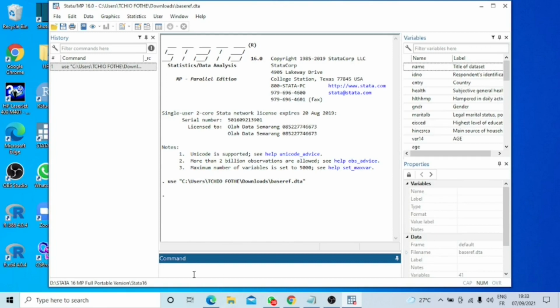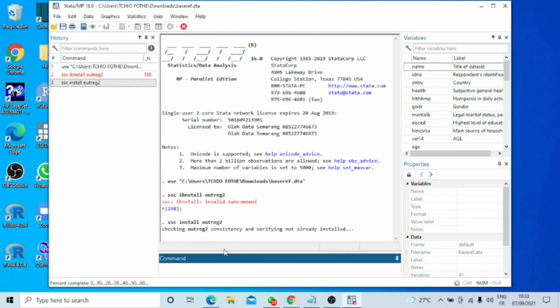So the first thing to do is of course to install the package. You just have to call the command ssc install outreg2, and click enter. Given that the outreg2 package is already installed on my computer, it's just going to do the check, and at the end, it's going to tell me that the package already exists.